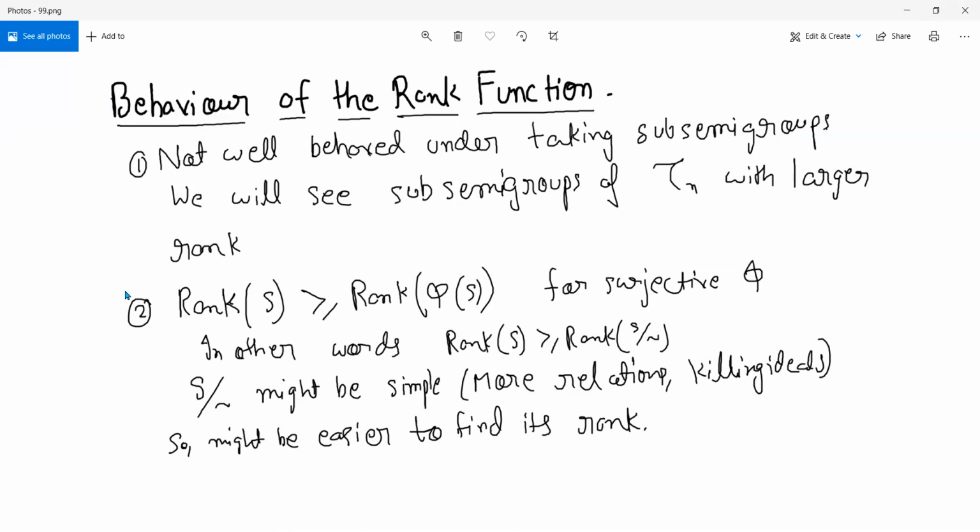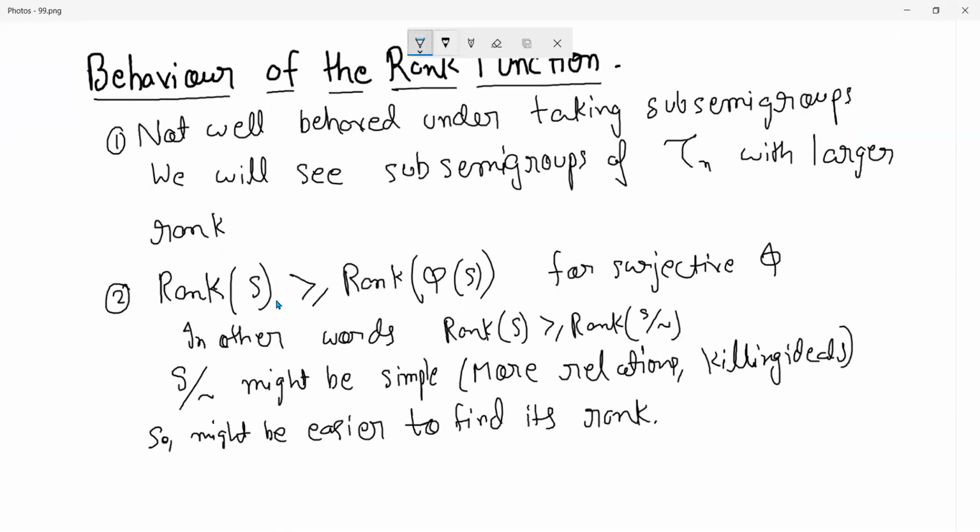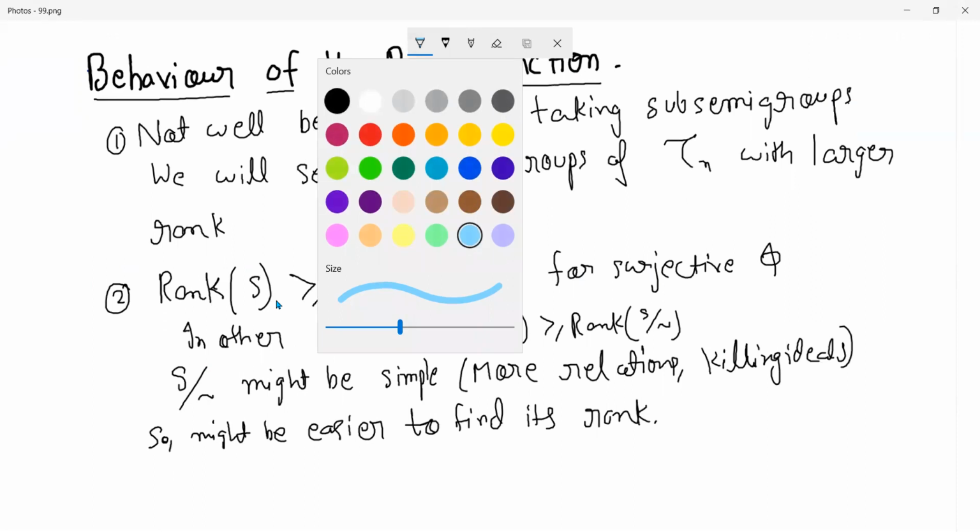However, if you look at the second one, this is something which we will use, this quotienting. So what are we looking at? You have a semigroup S, so maybe I can draw a picture here.